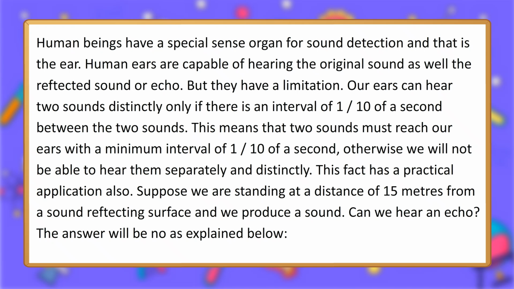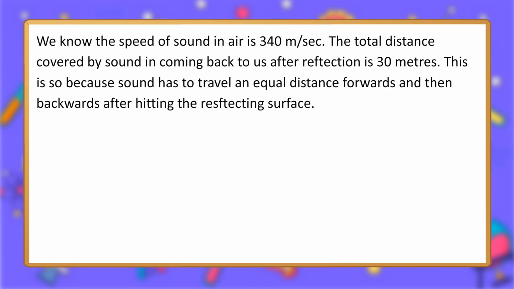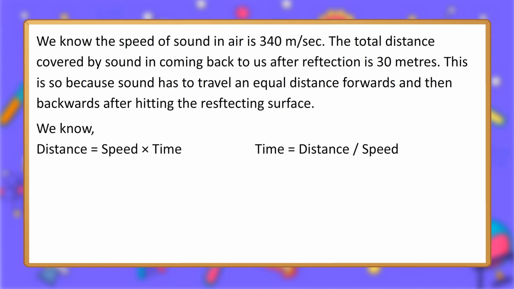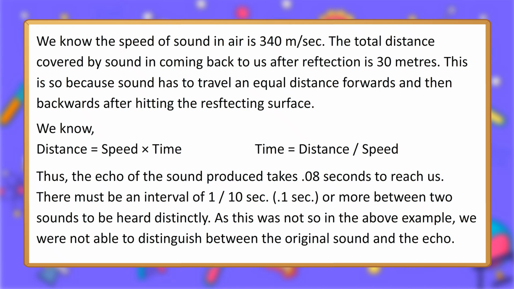Suppose we are standing at a distance of 15 meters from a sound reflecting surface and we produce a sound. Can we hear an echo? The answer will be no, as explained below. We know the speed of sound in air is 340 meters per second. The total distance covered by sound in coming back to us after reflection is 30 meters. This is so because sound has to travel an equal distance forwards and then backwards after hitting the reflecting surface. We know distance equals speed multiplied by time. Time equals distance divided by speed. Thus, the echo of the sound produced takes 0.08 seconds to reach us.